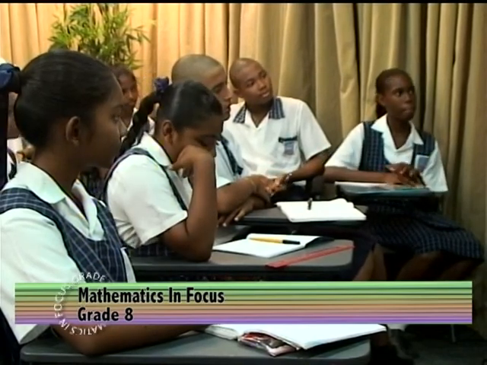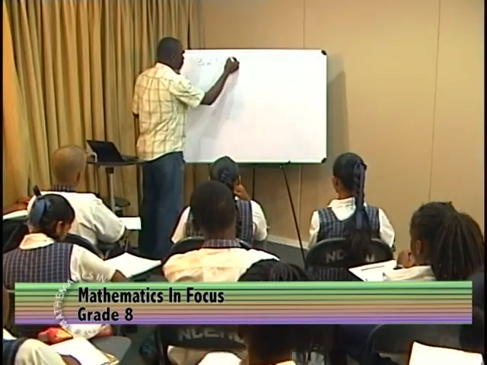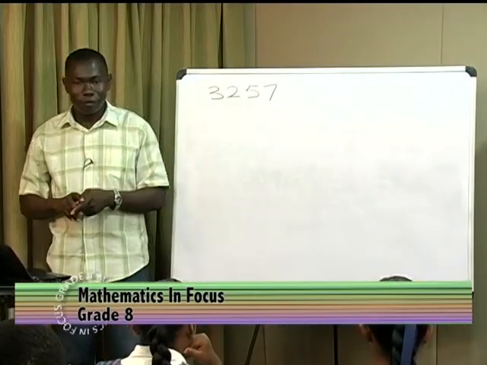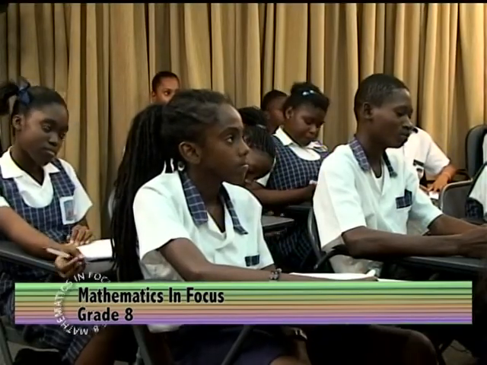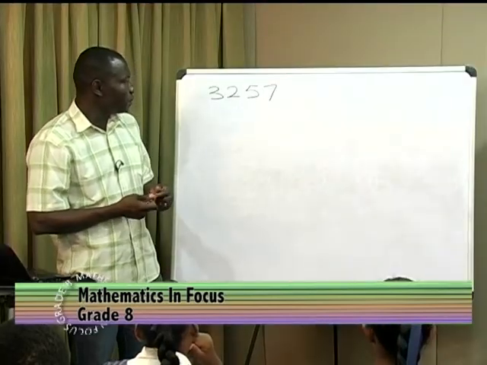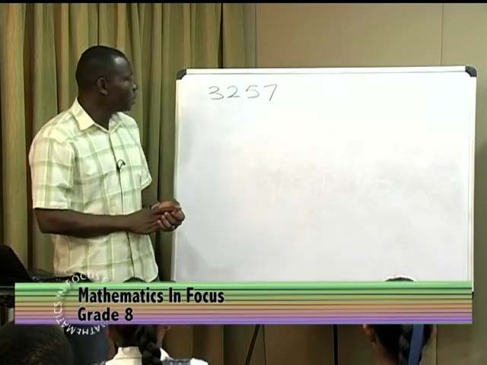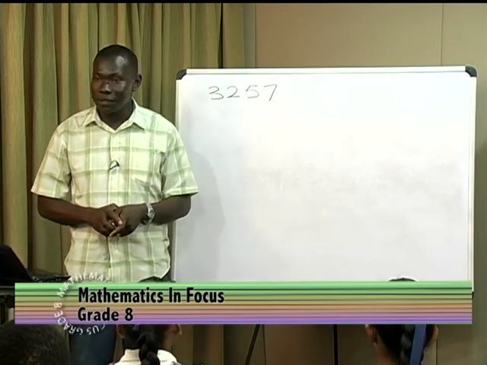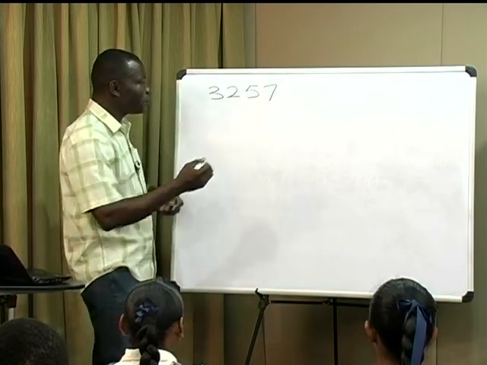So, let us consider the number. Now, look at that number. Can someone please call this number for me? 3,257. 3,257. Now, we're going to look at place value rounding. We're rounding according to place value. And when 3,257 is rounded to the nearest 10. Don't answer us yet. When it is rounded to the nearest 10.